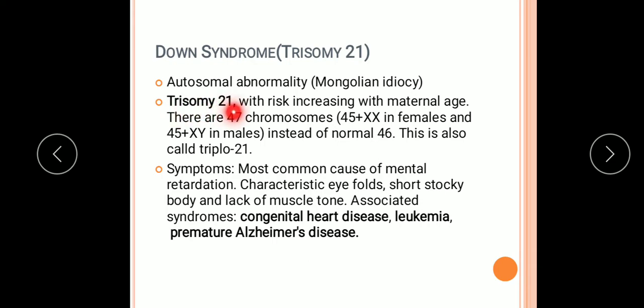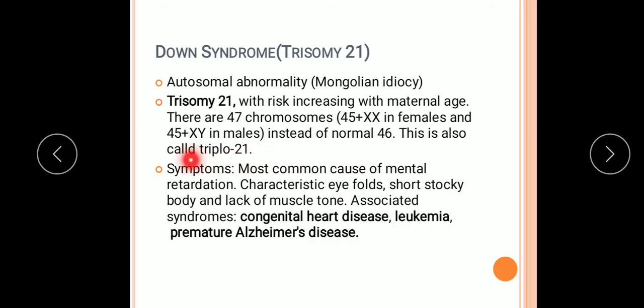Trisomy 21, with risk increasing with maternal age, meaning when mothers give birth at a late age. In this condition there are 47 chromosomes instead of 46: 45 plus XX in females and 45 plus XY in males instead of the normal 46.